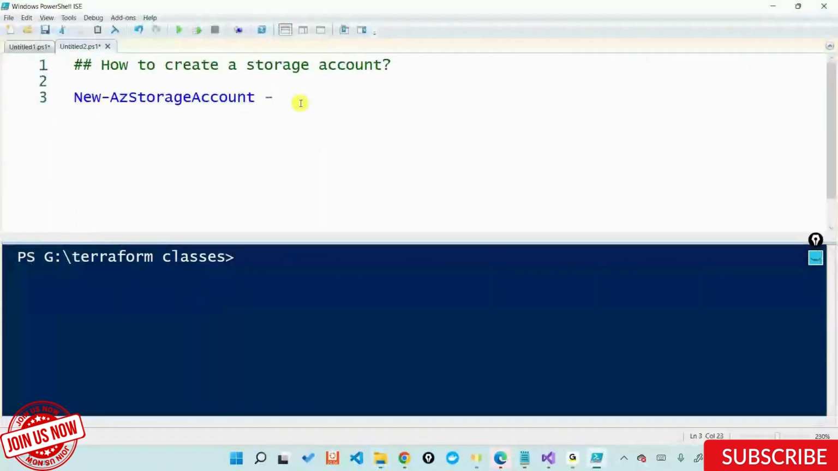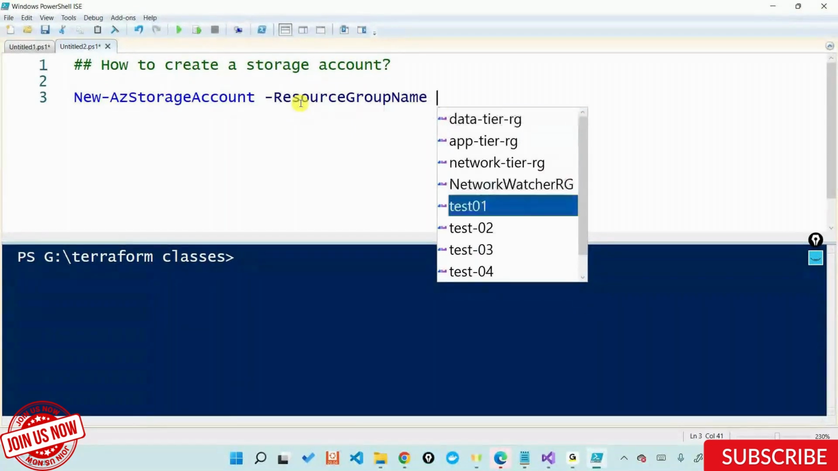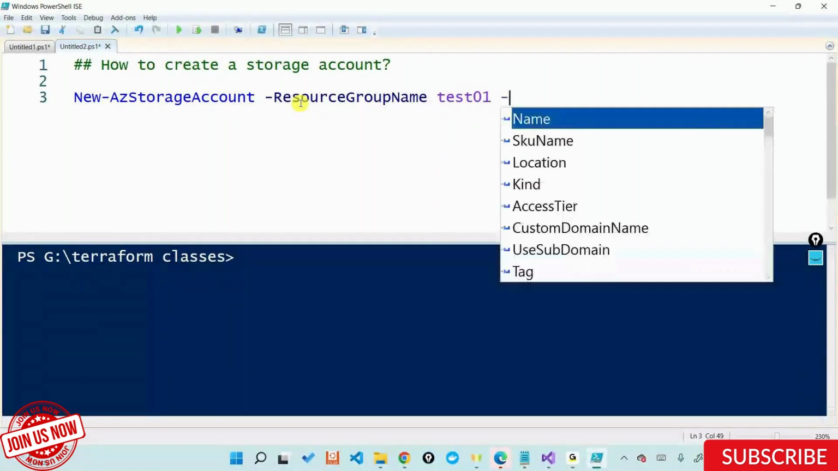So let's come back here, and the bare minimal command here is New-AzStorageAccount, and I need to pass some values to this particular command, and I'll say hyphen ResourceGroupName and space. As in when I do a space, it will load all the resource group names because my PowerShell is already connected to Azure. I'll say this is the resource group name that I want to create the storage account in, called test01, which already exists. I'll say hyphen the name of the storage account.